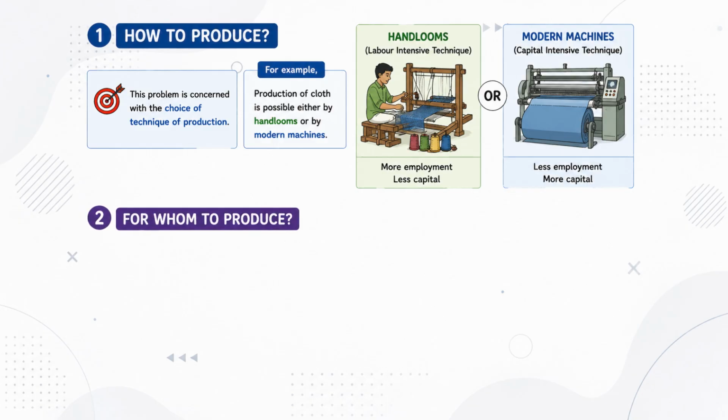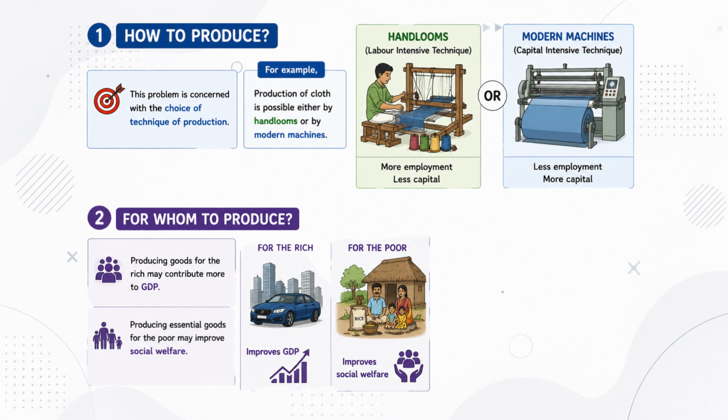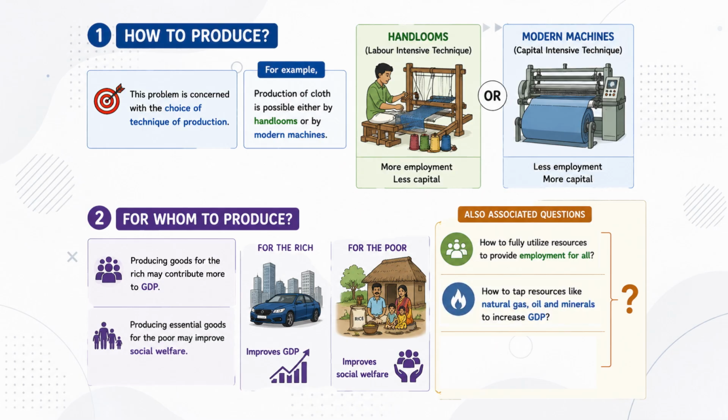Producing goods for the rich may contribute more to GDP, while producing essential goods for the poor may improve social welfare. Also associated with these central problems are questions such as: how can available resources be fully utilized to provide employment for all? And how can natural resources, such as natural gas, oil, and minerals, be effectively utilized to increase GDP?